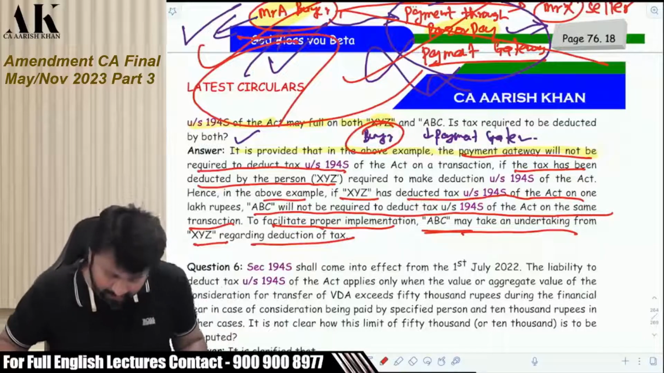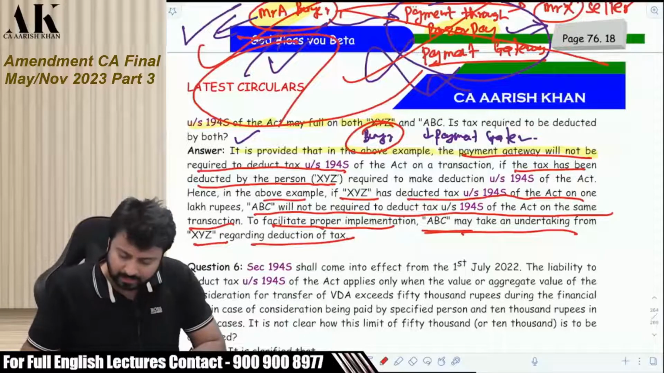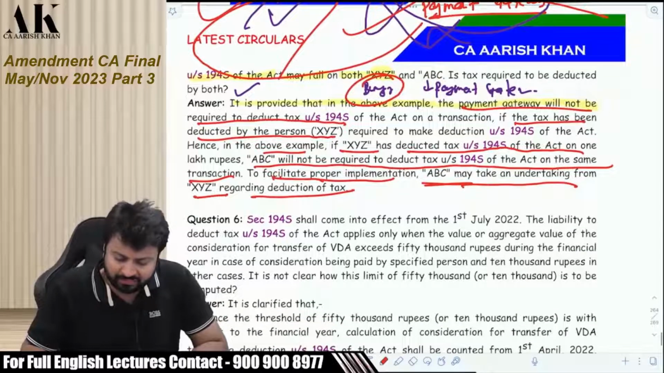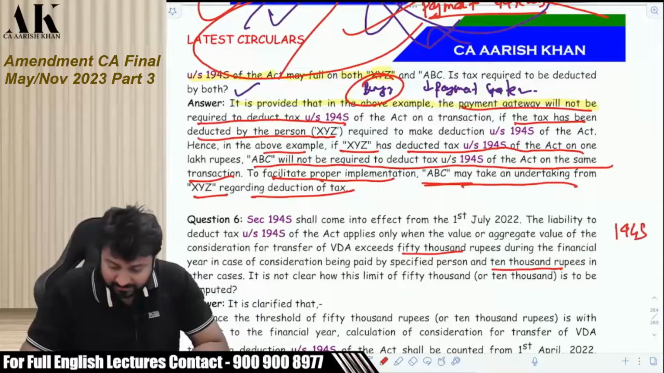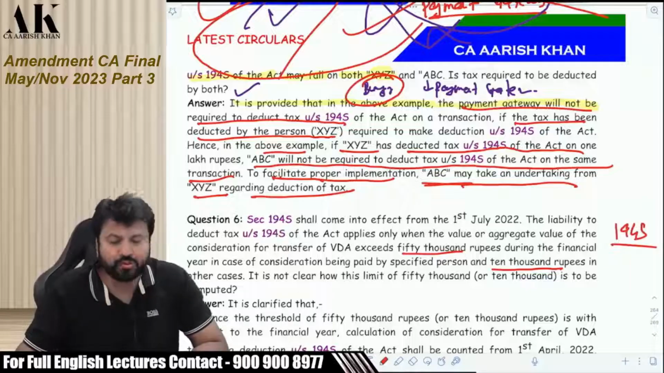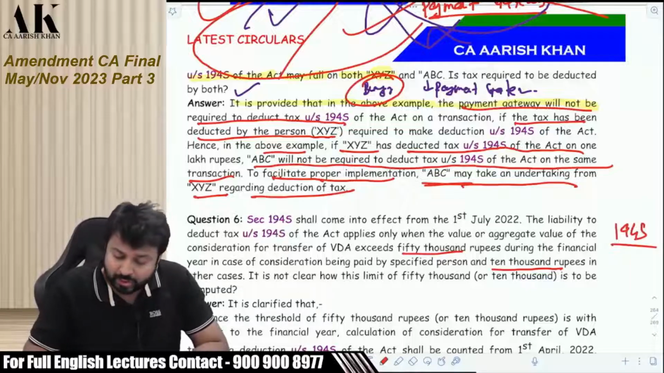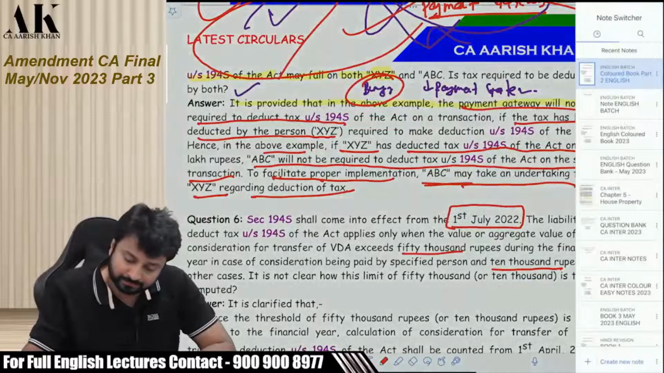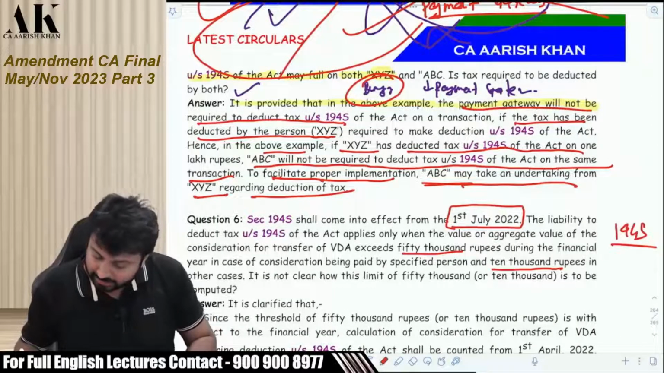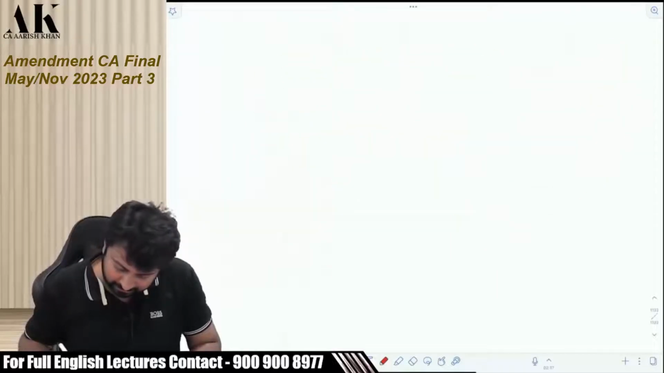Okay. Now, you remember there is a threshold of 50,000 rupees and there is a threshold of 10,000 rupees in some cases. You remember that in 194S? Now, how to apply that threshold? Because the section is not applicable from 1st April, it is applicable from 1st July. Now listen carefully. Because the section is applicable from 1st July, listen carefully. Pay attention please.